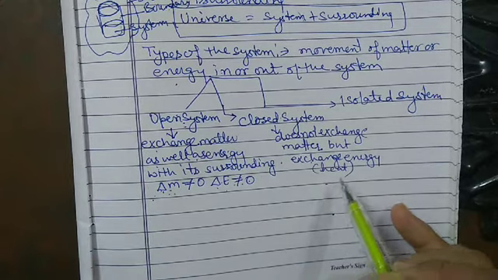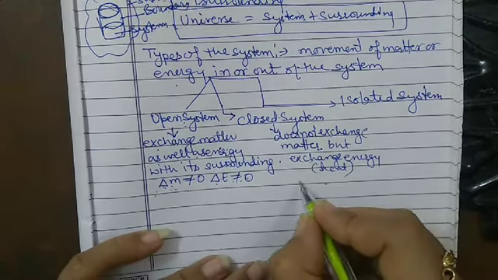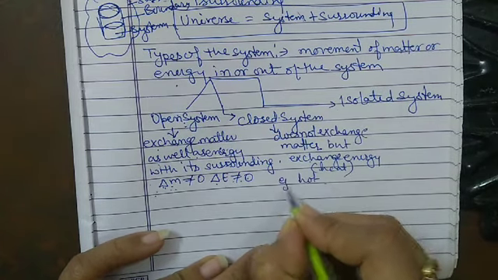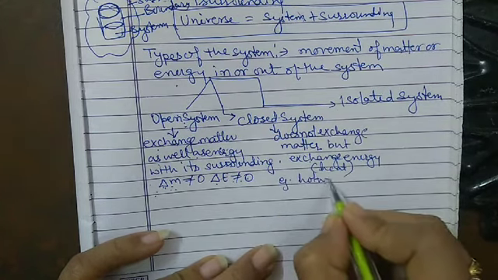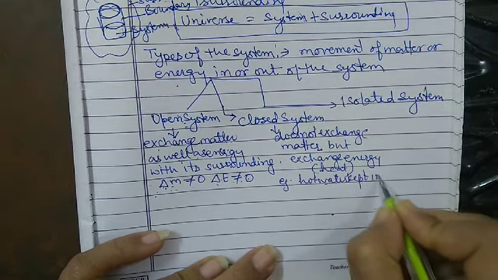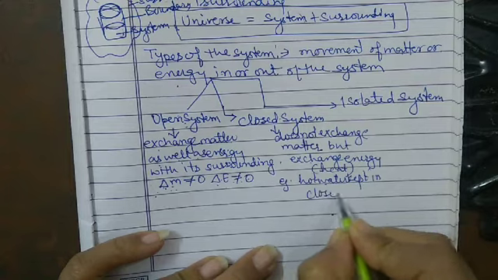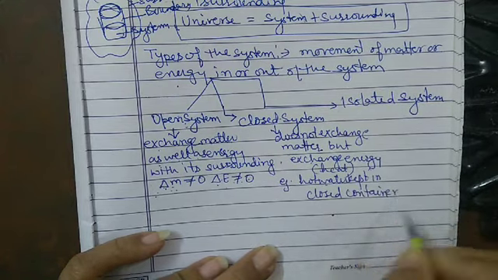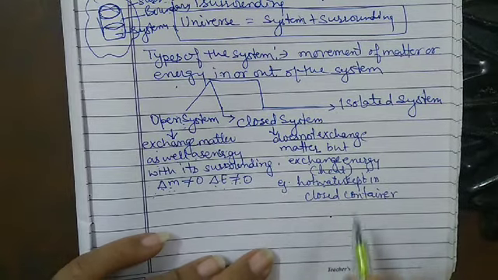And the example of a closed system is hot water kept inside a closed container.